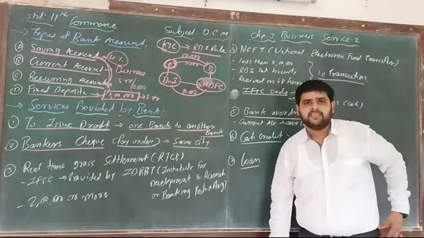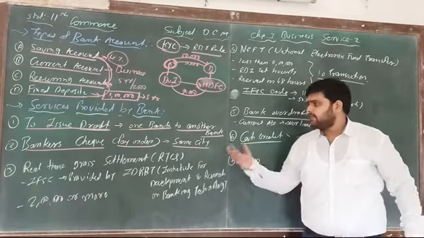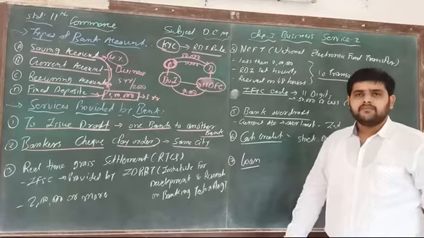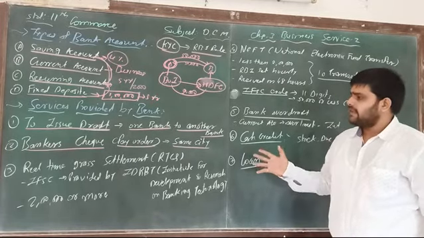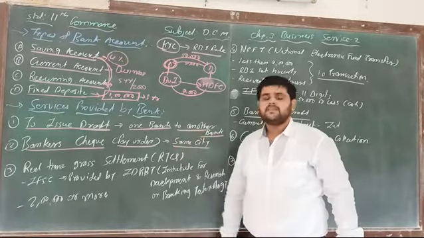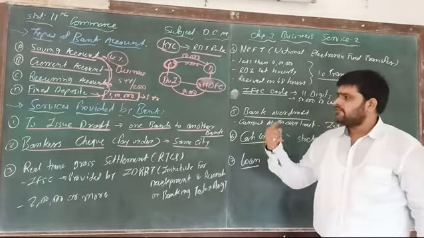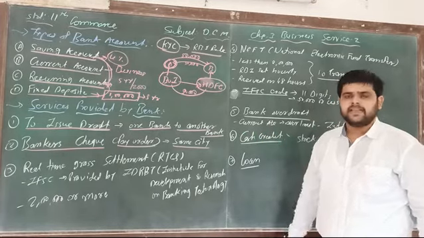In the same city, it is possible to pay money from one bank to another bank. This is again a service provided by the bank. So these are 2 services: issue of draft and banker's check.